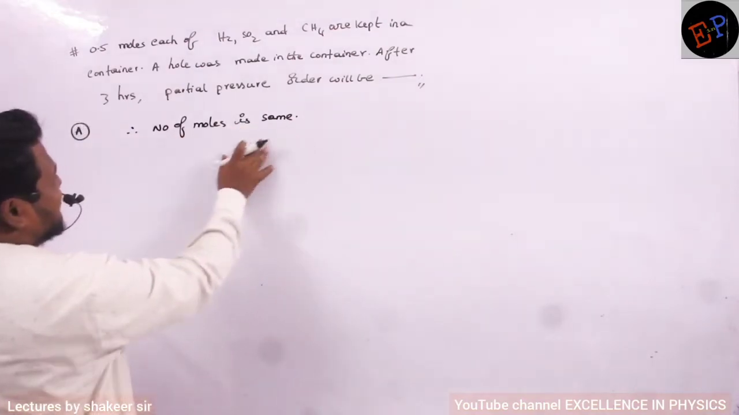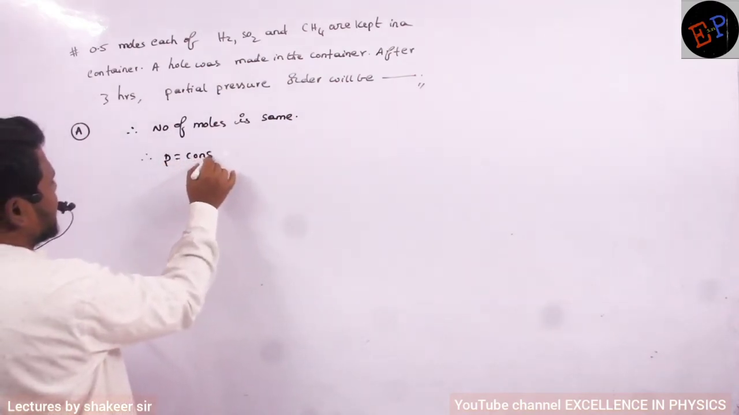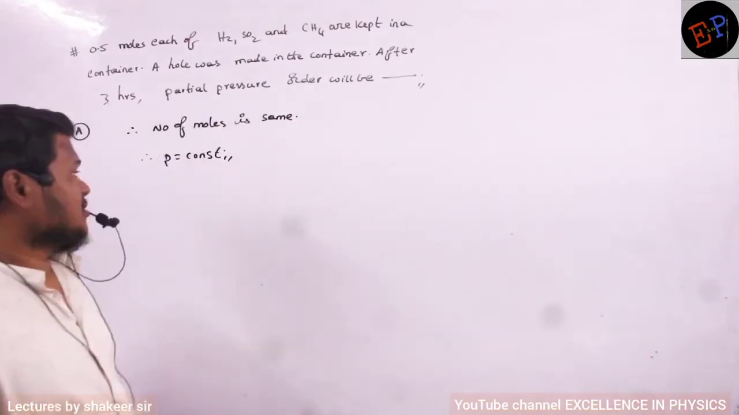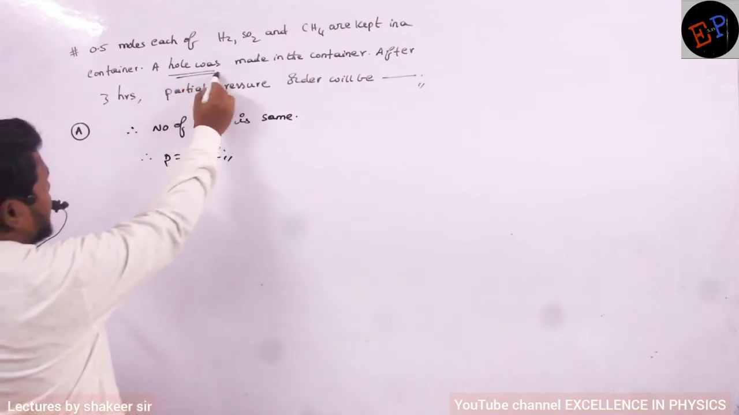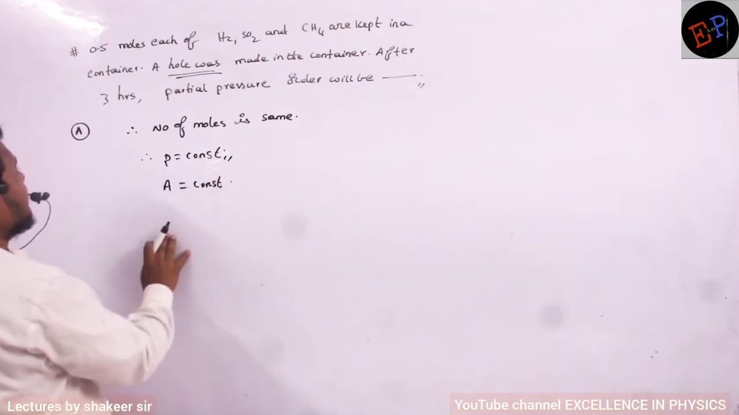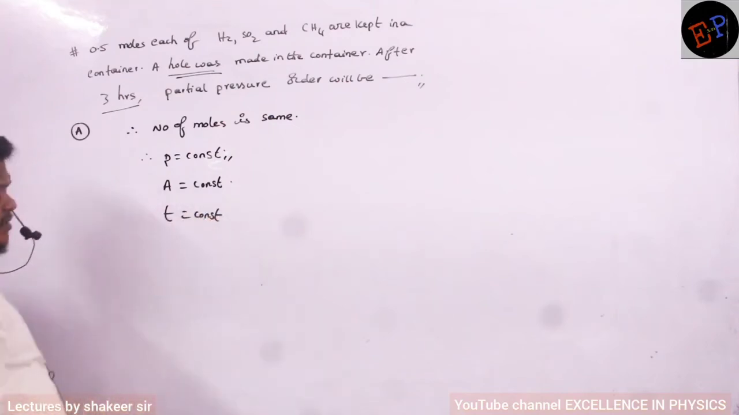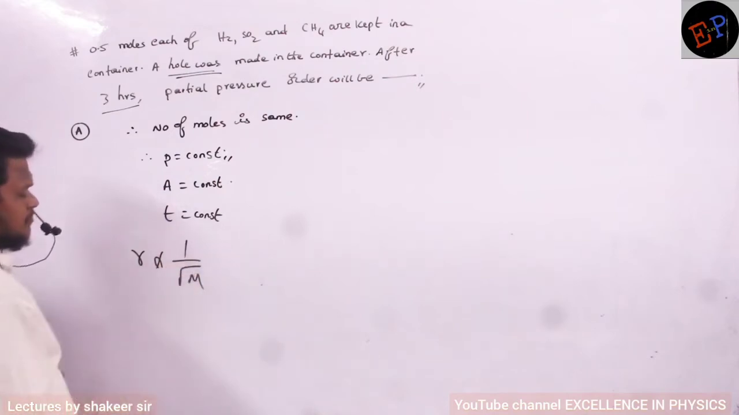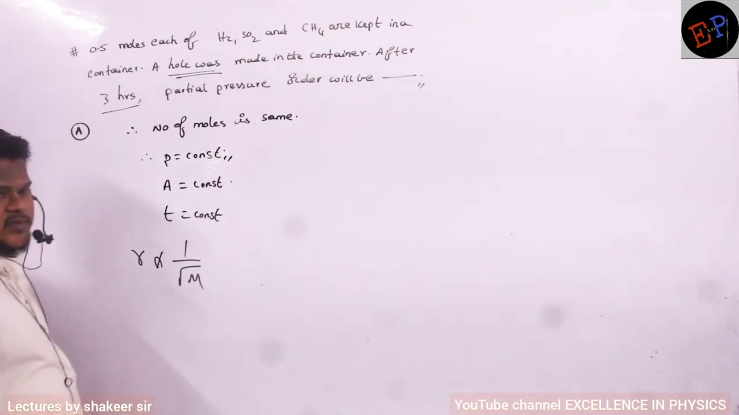So therefore, they are kept in a single container, so pressure is a constant. Every gas is exerting the same pressure on the walls of the container. If pressure is the same and the hole is also the same for all of them, then the area of the orifice is also a constant. And after 3 hours, the time taken is also constant. Clear? Then in that condition, rate of diffusion is inversely proportional to root M. So the gas which has the highest molecular mass will diffuse very slowly.